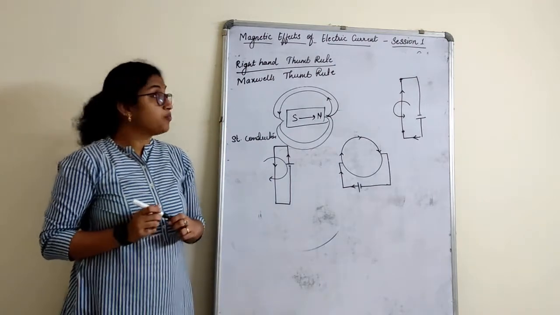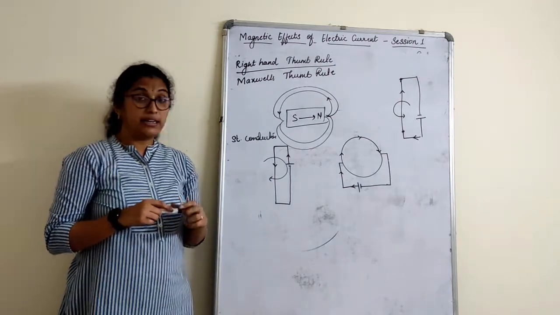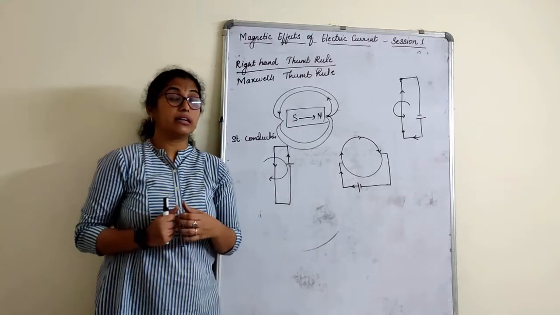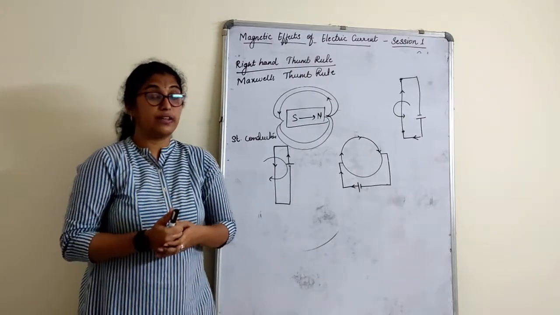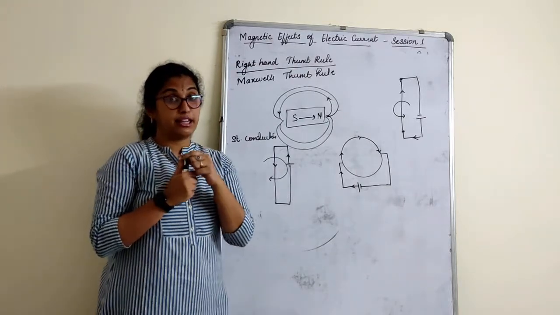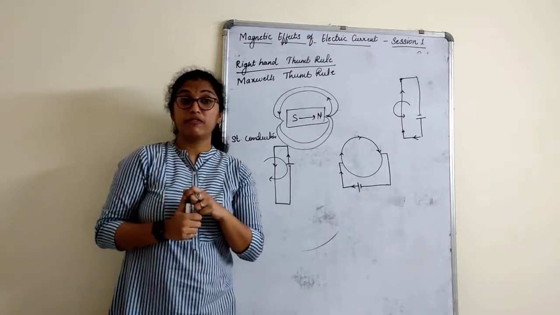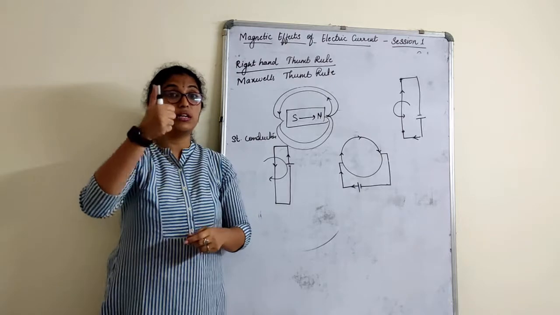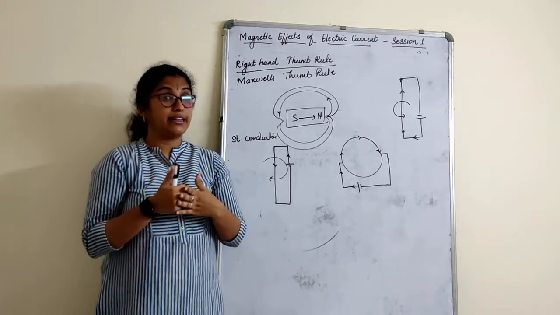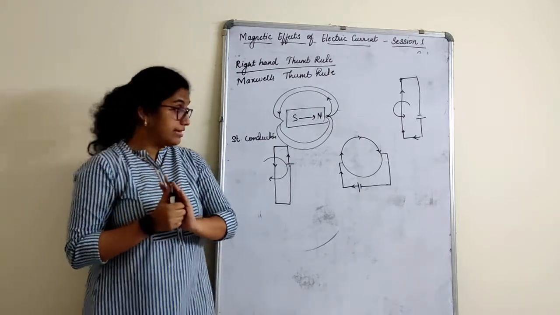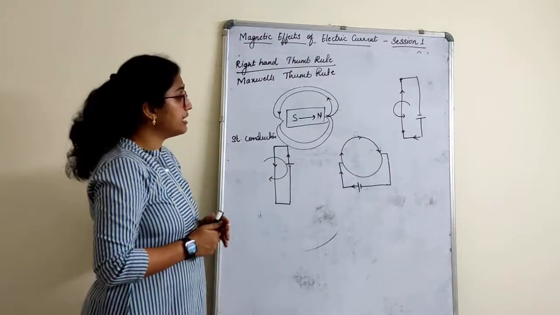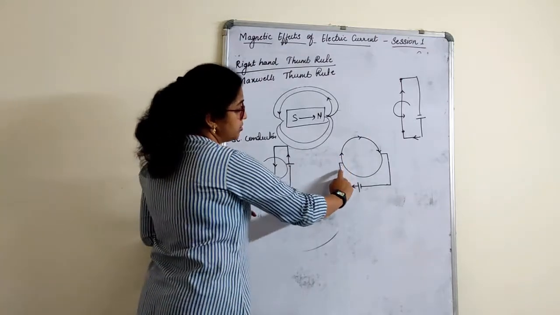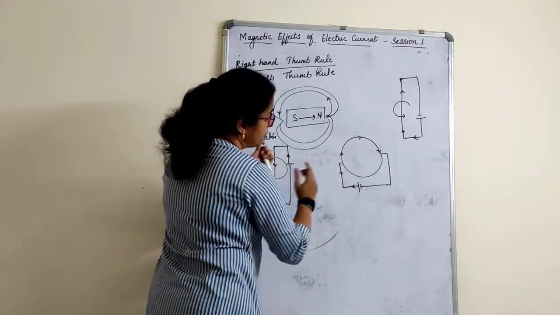Understood the difference here? So Maxwell's thumb rule says, imagine you are holding a conductor in your right hand in such a way that the thumb is pointing in the direction of the current. Then the magnetic field lines are in the direction of the fingers curling around the conductor. That is the direction of the magnetic field lines. Similarly here, just imagine this is the conductor you are holding, right?